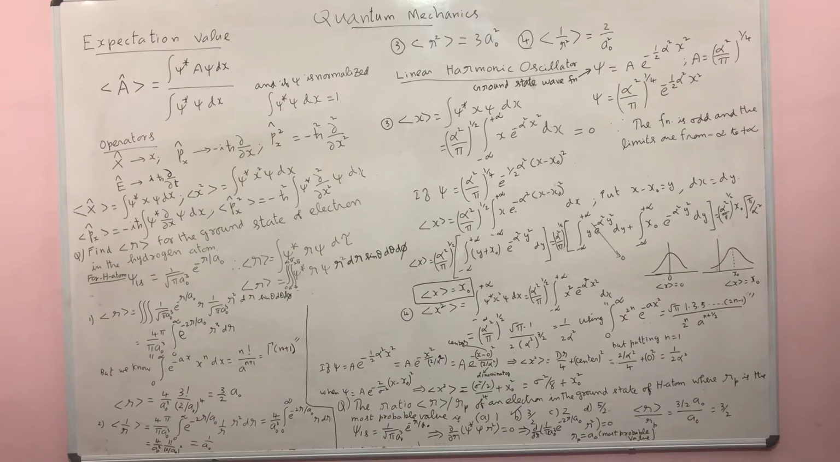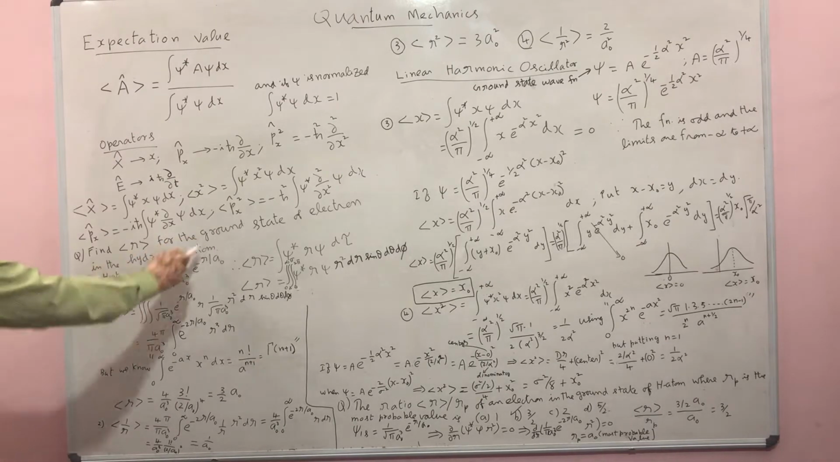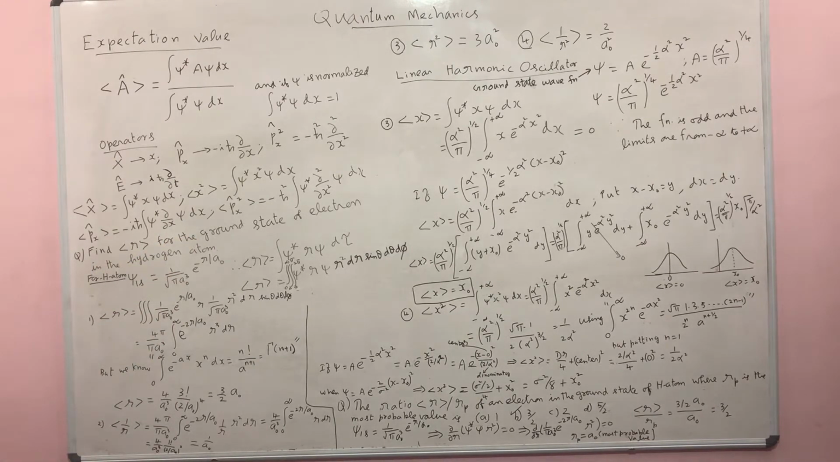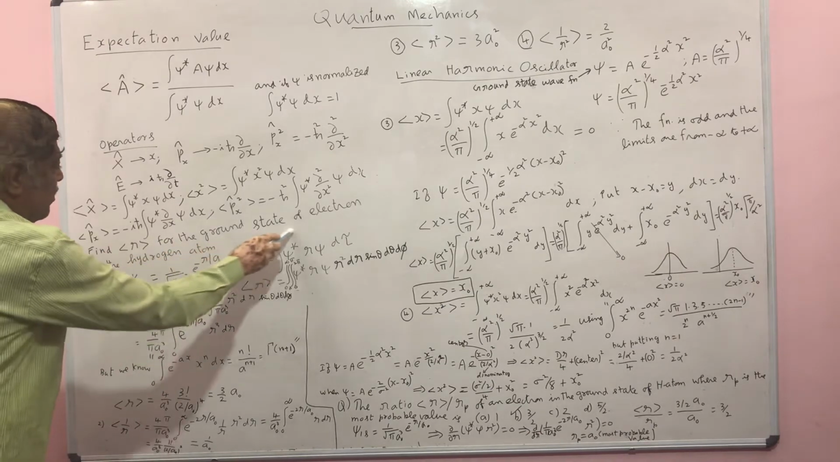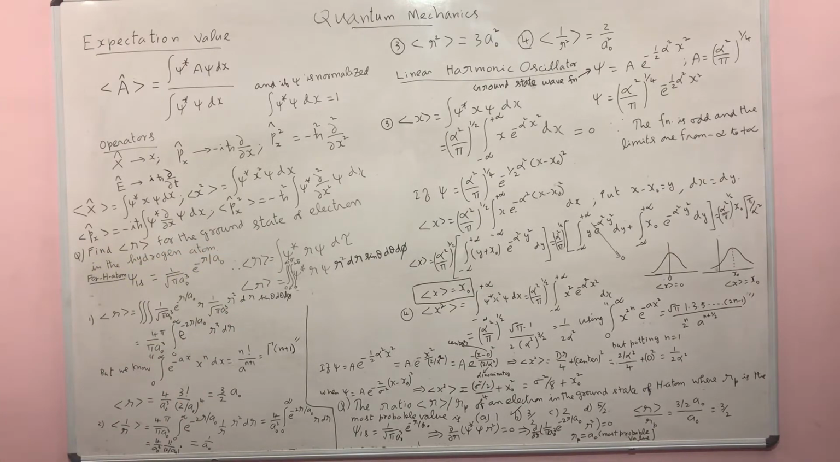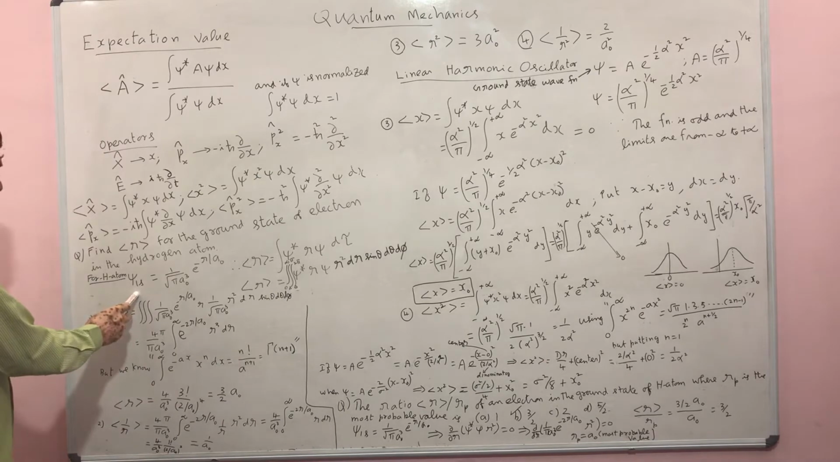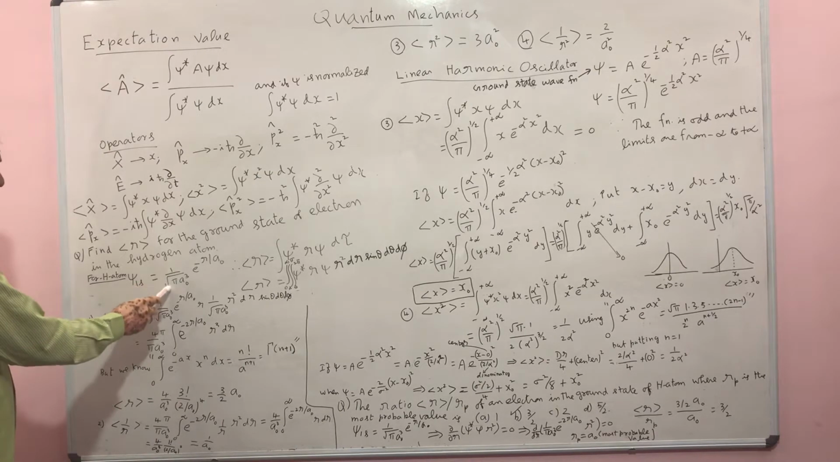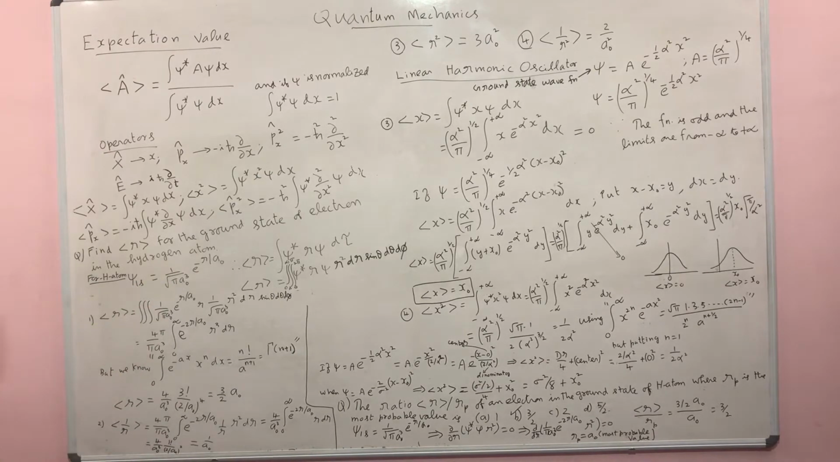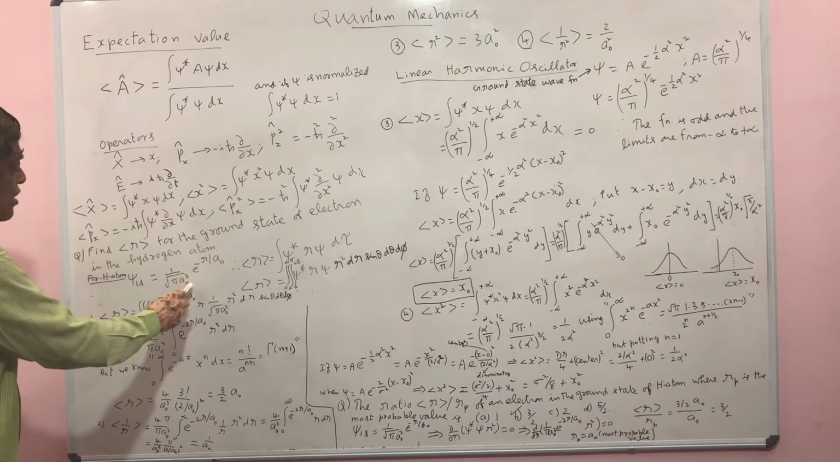Now, using this definition, let us calculate the expectation value of R for the ground state of the electron in the hydrogen atom. For the hydrogen atom, the ground state wave function is psi 1s equal to 1 by square root of pi a naught cubed, e power minus r by a naught, where a naught is the Bohr radius.